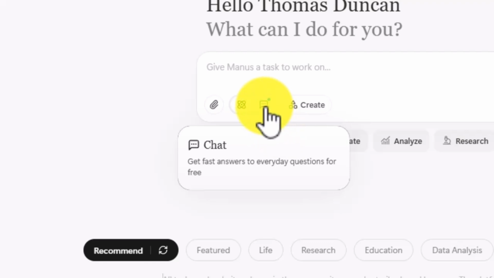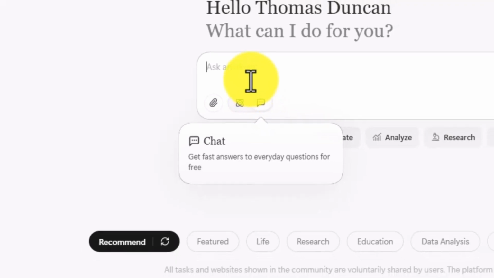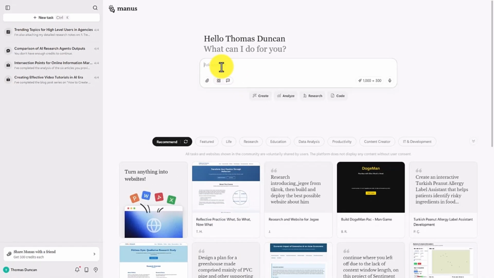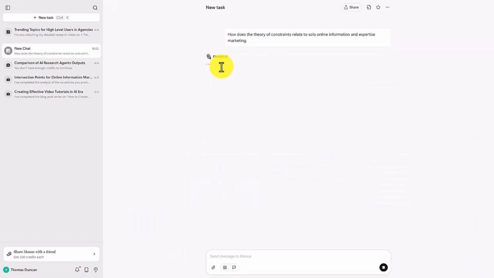However, one way of being able to experience Manus is to use the chat feature. And you'll see that when we hover over this element, Manus says that we can get answers to everyday questions for free. That means then that we can go to this element and we can write in our question, and we can write in your query. We can then click enter.